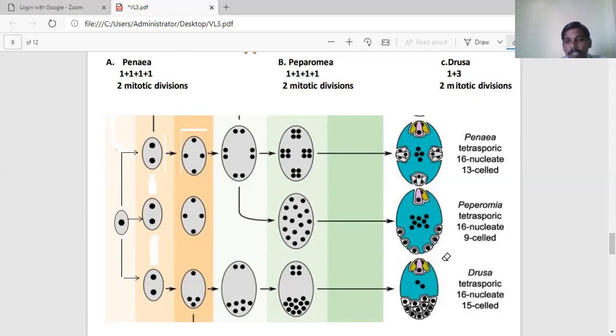The remaining 3 cells constitute the egg apparatus, and here 11N or 11X type of antipodal cells are seen in the Drusa type. So 11X plus the 2N secondary nucleus. Two synergids are formed at the time of maturity. So it is 16 nucleated, but we can call it a 15 celled embryo sac. So this is the 16 nucleated type.